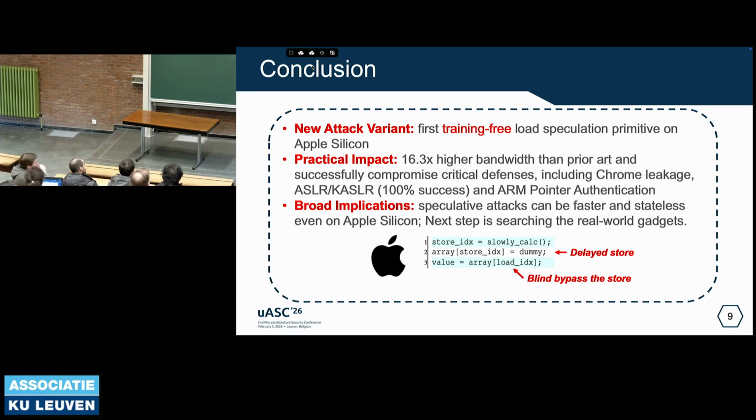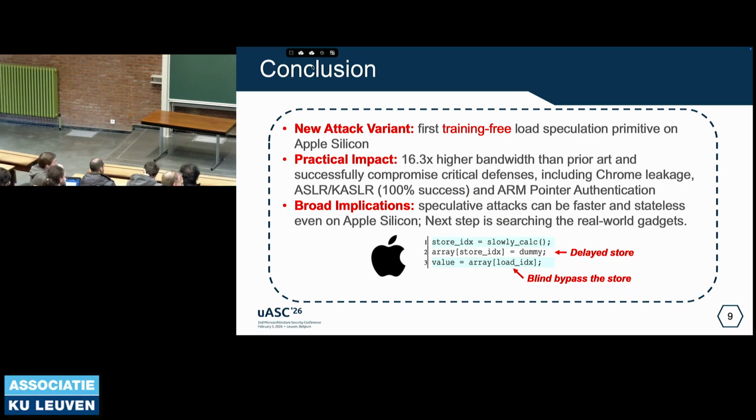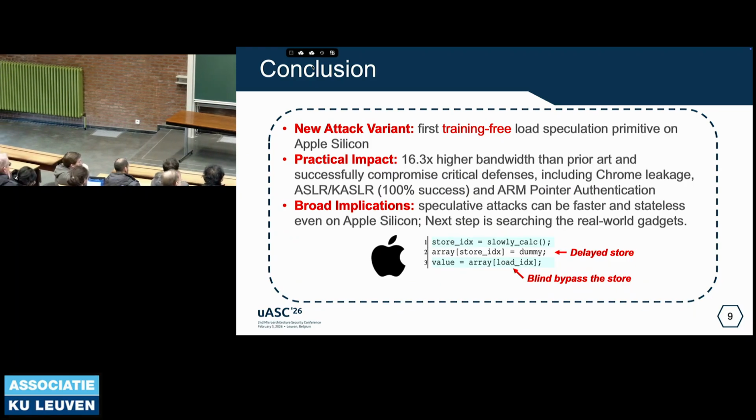We're able to achieve high attack bandwidth and conduct different real-world exploitations, such as website leakage, ASLR and KASLR breaking, and PAC breaking. And the next step we will research is to search for real-world exploitation gadgets to conduct a more serious real-world attack. That's all. Thank you.